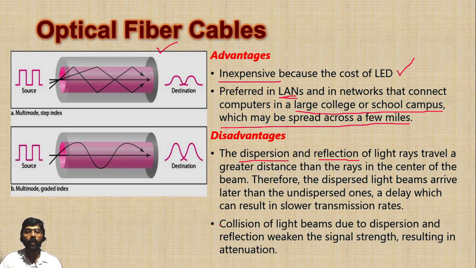One more disadvantage is collision. Here multiple lights are reflected, so there is a possibility of collision, which will weaken the signal strength and result in attenuation. That means signals are weakened as they travel. These are some of the problems with multi-mode transmission.